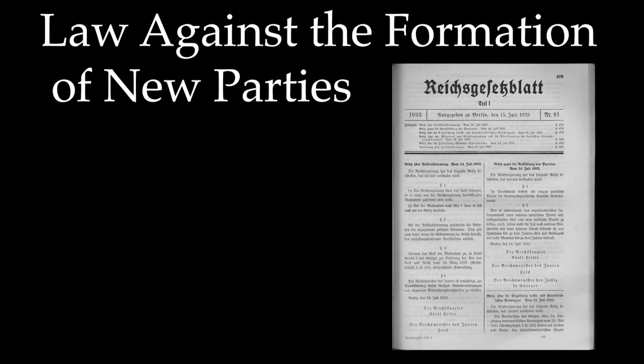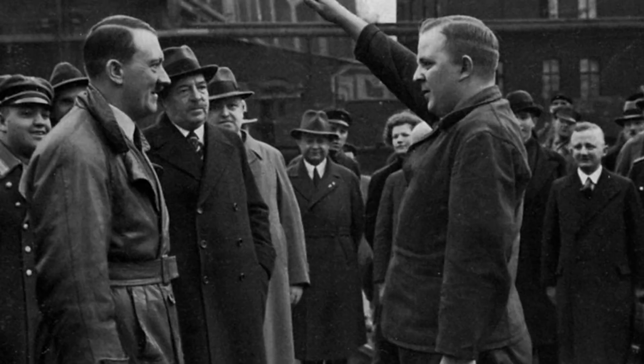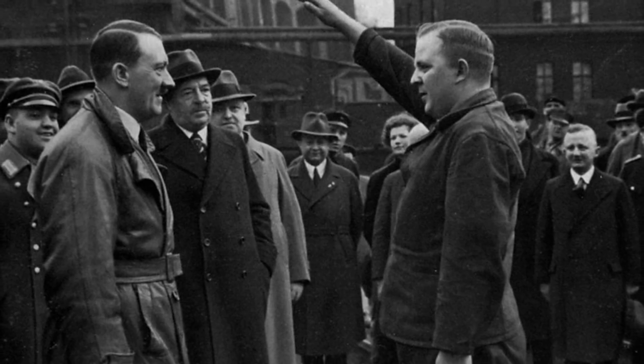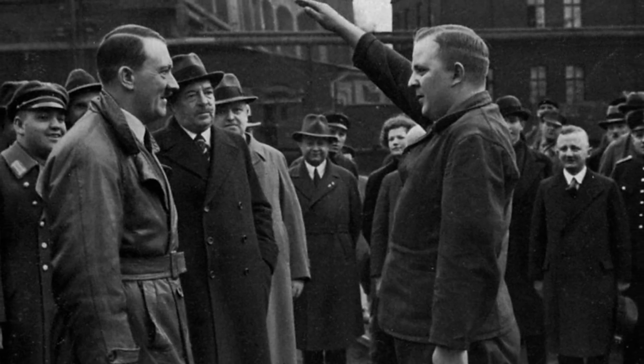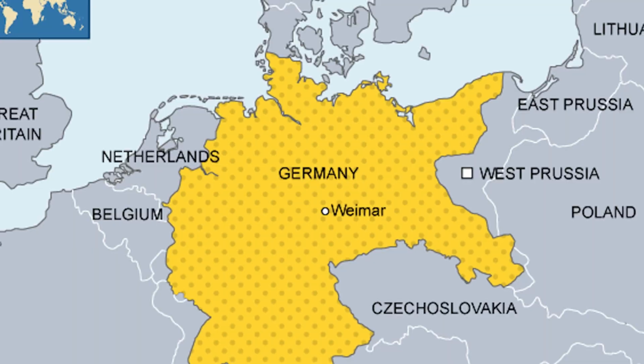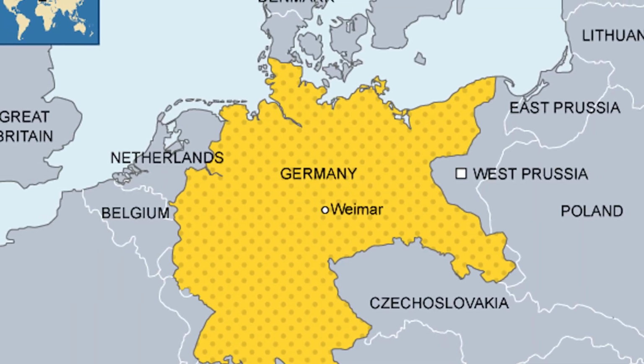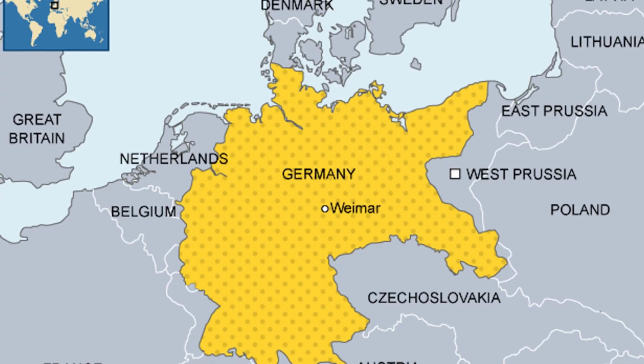Then later in July, Hitler passed the law against the formation of new parties. By this point, Hitler had already targeted left-wing parties like the Communists or the Social Democrats, but now all other parties had been banned. Within only a week, all major parties of the Weimar Republic were formally disbanded, making Germany a one-party state under the Nazis.